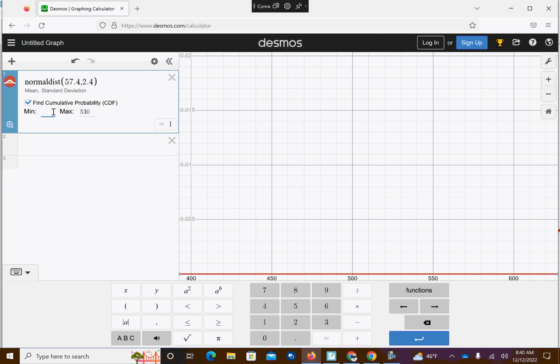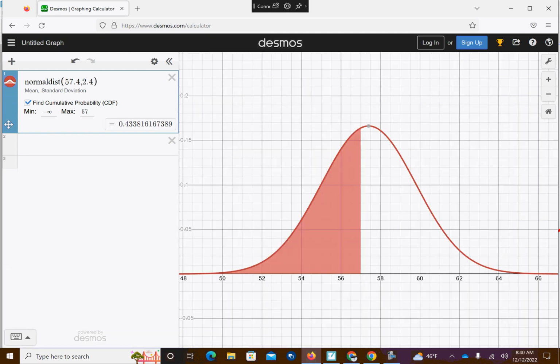So I'm going to go negative infinity, and I'm going to go 57 seconds. And so it looks like 43.4% of the time, Isaac will be less than. What is the probability Isaac and Renee will combine a time for less than 103 seconds?